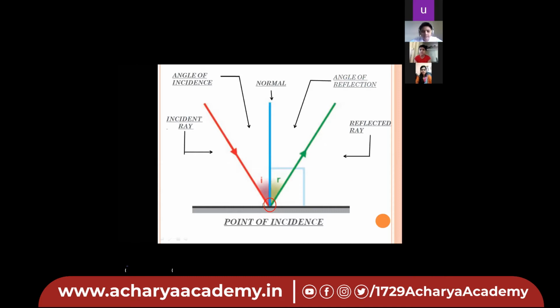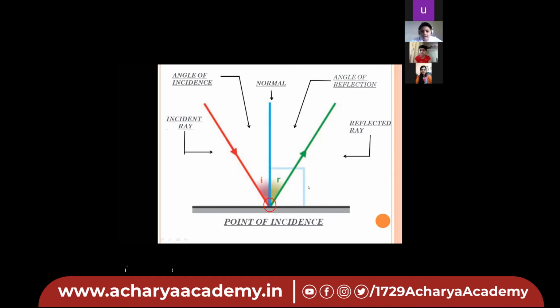The point at which they meet each other on this horizontal smooth and shiny surface is called the point of incidence. And at this point of incidence, this normal is perpendicular to this mirror. The angle between the normal and the incident ray is called the angle of incidence. As it is incidence, the first letter is I, so it is denoted by I. So the angle between the normal and the incident ray is equal to angle I.